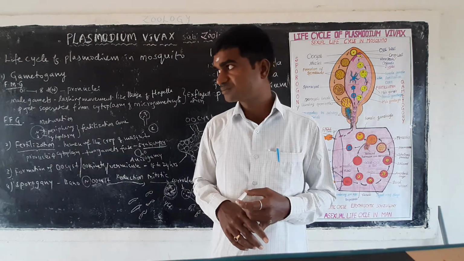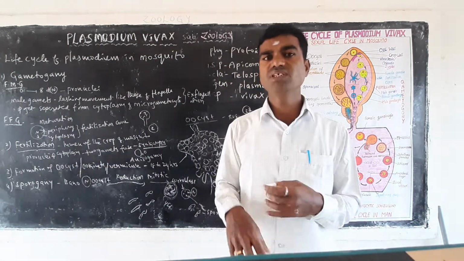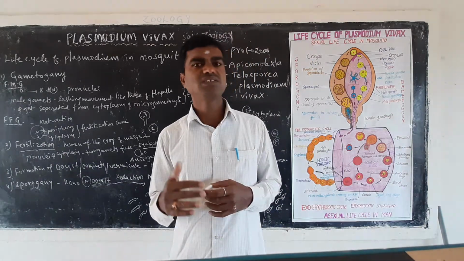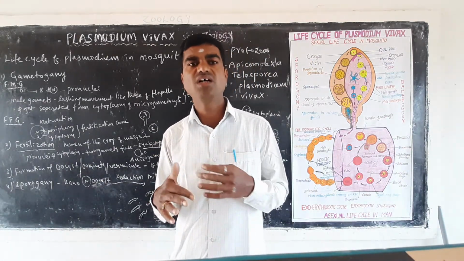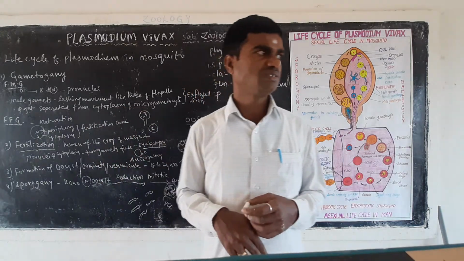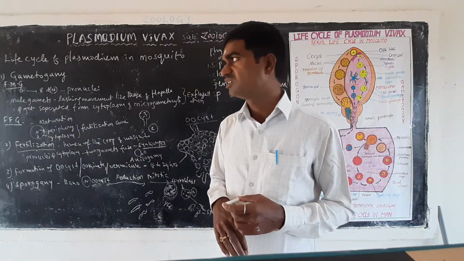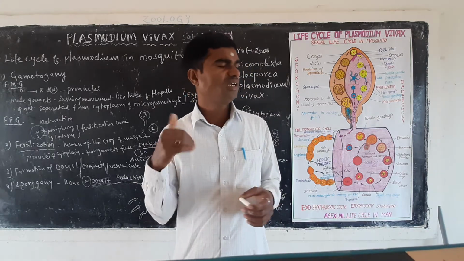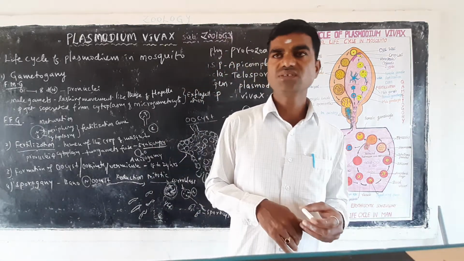And next, ultimately the BP goes high and the pulse rate of our heart is also high. These are the high temperature stage. And next one is the cold stage.